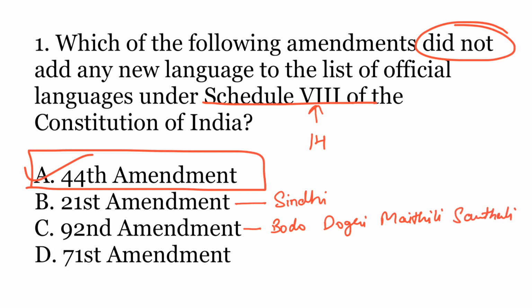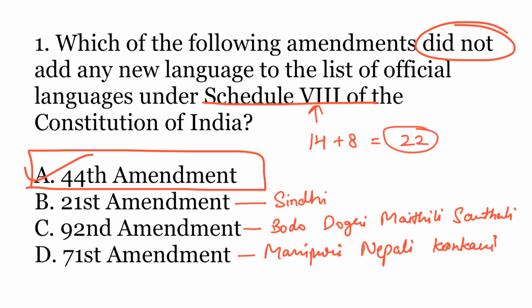And 3 languages were added by the 71st Amendment, that is Manipuri, Nepali and Konkani. So these 8 languages took the total count to 22. So there are 22 languages and 44th Amendment did not add any new language. So these 3 amendments added 8 languages to the list of official languages.